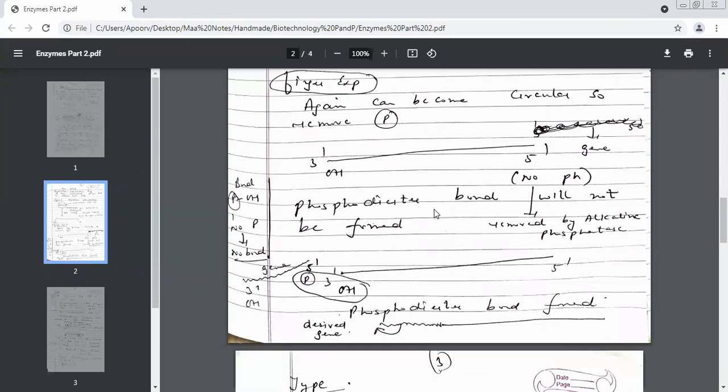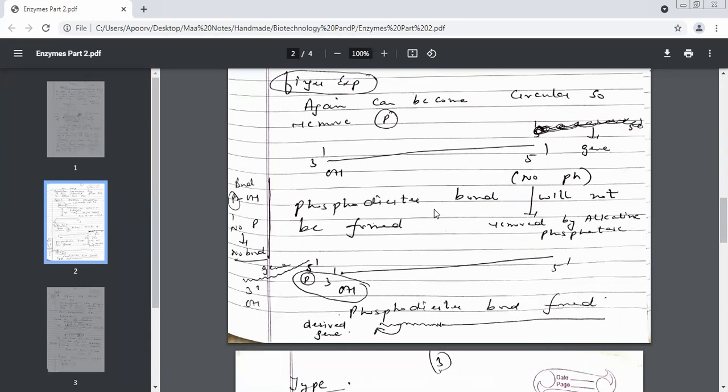So you may come across this very simply written in certain books that the function of alkaline phosphatase is to remove the phosphate from which end, beta? 5 prime end. But did you understand why we need to remove this phosphate? Yes. Okay. I told you, why was I doing this entire process? Why do I want to still have it in a linear shape? Why am I trying to convert the plasmid, plasmid means circular DNA, into a linear DNA? I told you the reason.